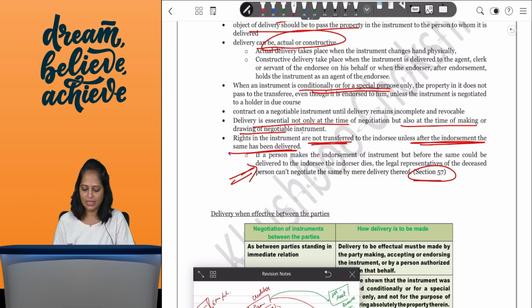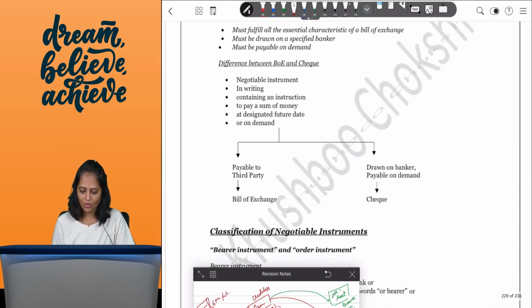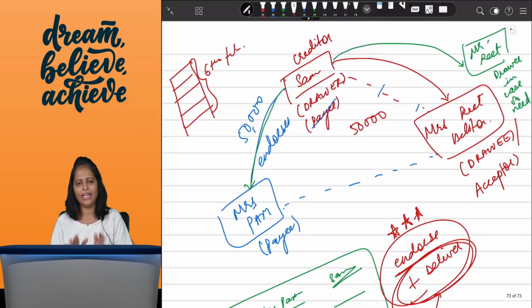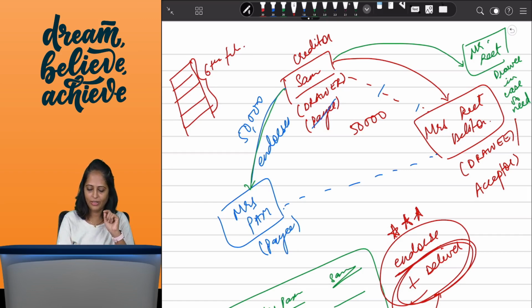Okay, so this is about your bills of exchange. Now coming to check. Check is your bill of exchange. Everything that is there for a bill of exchange, it's order to pay, writing, must be signed, must be stamped, all of that is the same. The only difference here is that in case of